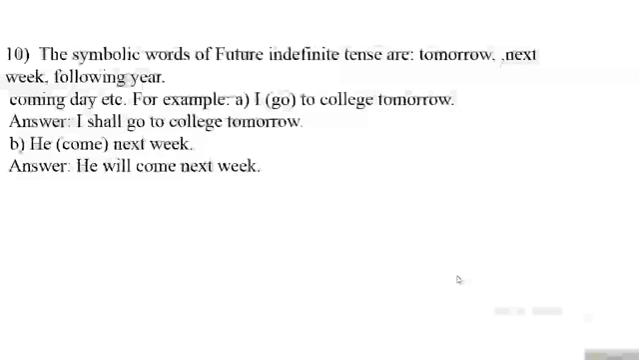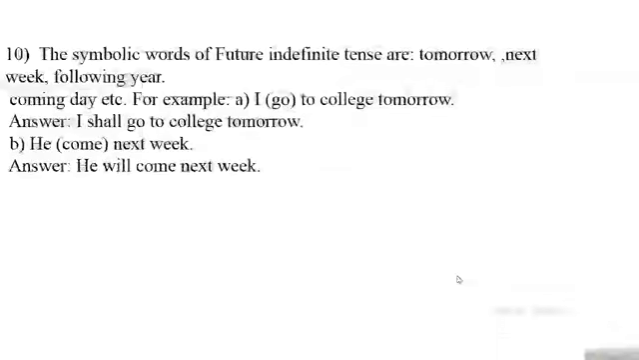The symbolic words of future indefinite tense are tomorrow, next week, following year, coming day, etc. For example, I go to college tomorrow. Correct answer: I shall go to college tomorrow. Number B, you see, he come next week. Correct answer: he will come next week.